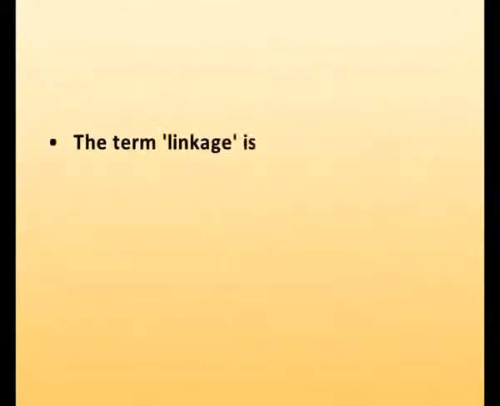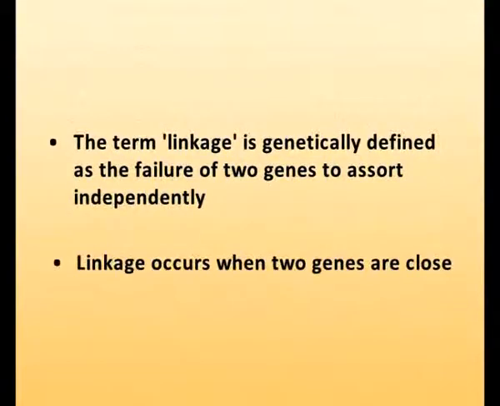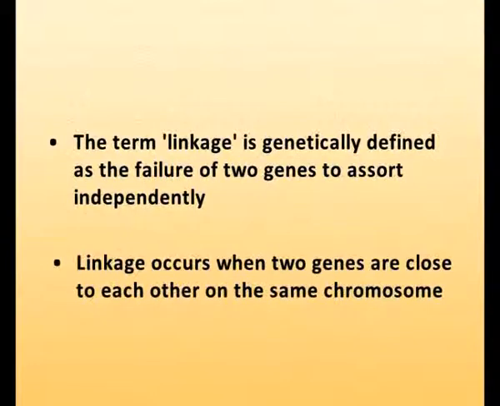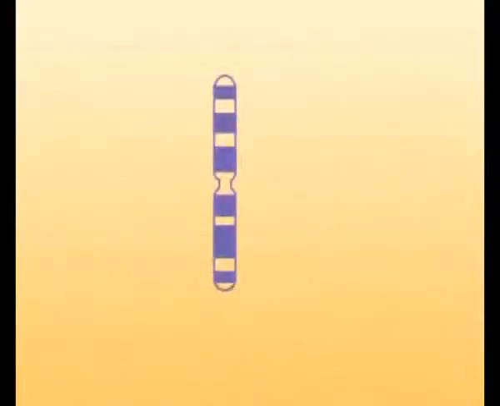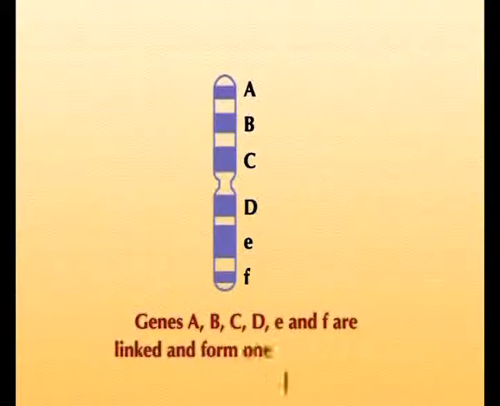The term linkage is genetically defined as the failure of two genes to assort independently. Linkage occurs when two genes are close to each other on the same chromosome. Chromosomes in turn are called linkage groups, as each chromosome contains a group of genes that are linked together. The number of linkage groups in any species is the number of types of chromosomes in that species.